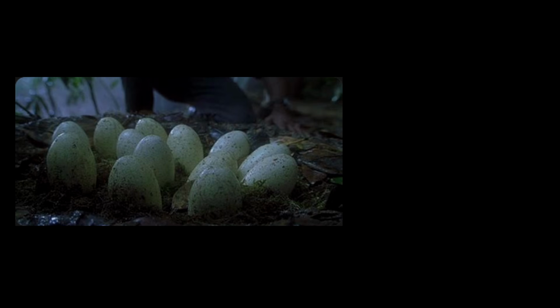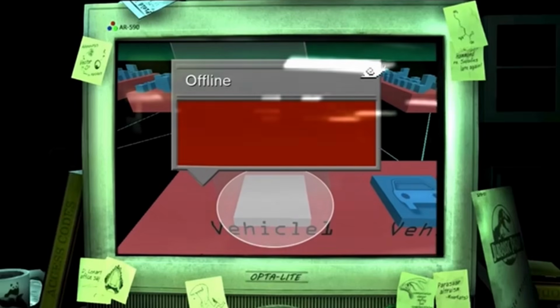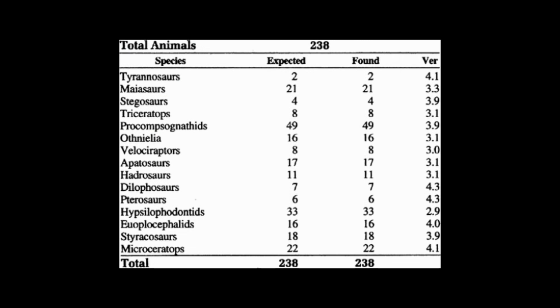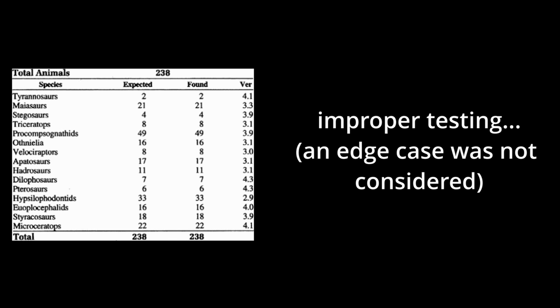So at some point there's suspicion of dinosaurs being able to breed on the island. This was initially thought to be false because of this fancy lysine contingency and the fact that the dinosaurs are all female. There is no possible way that the population count could increase. So because of this assumption, they never actually tested the dino tracking thing on the computer to see if the dinos could breed or not.